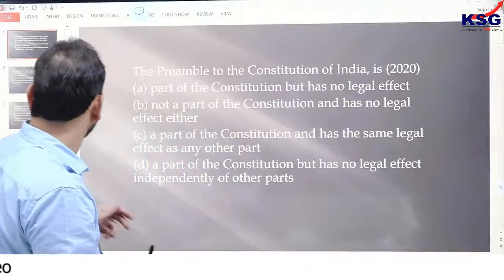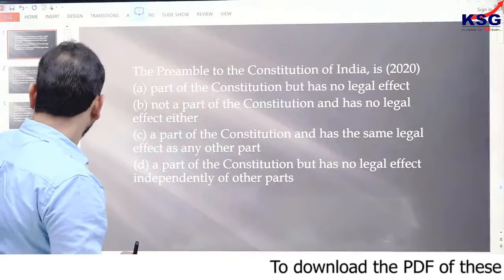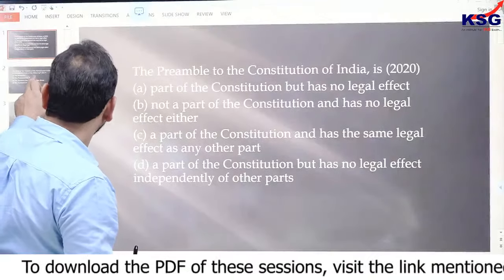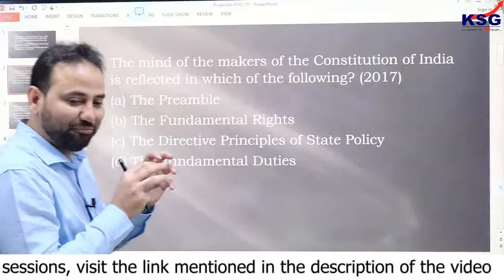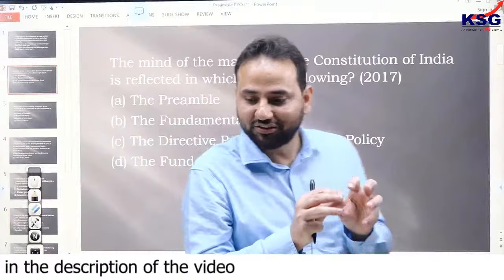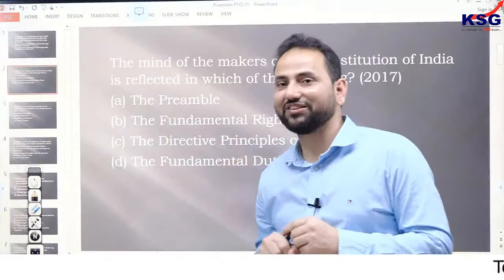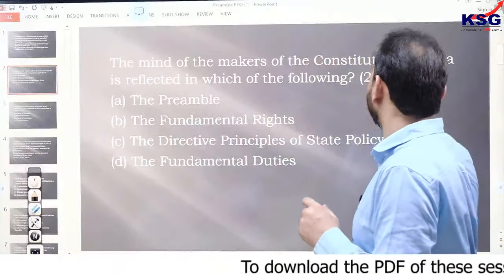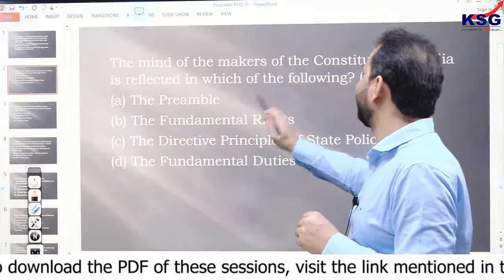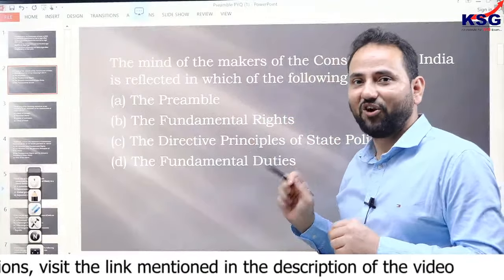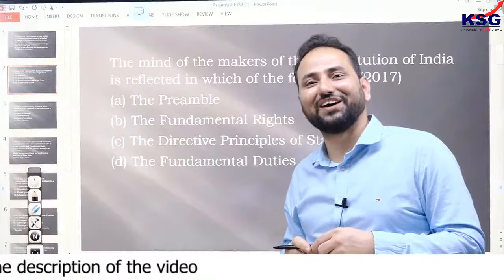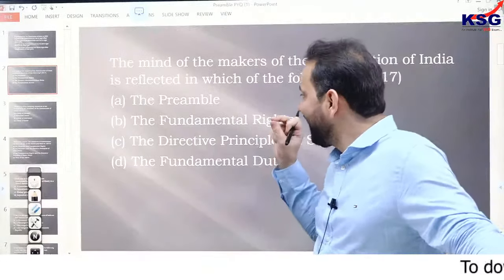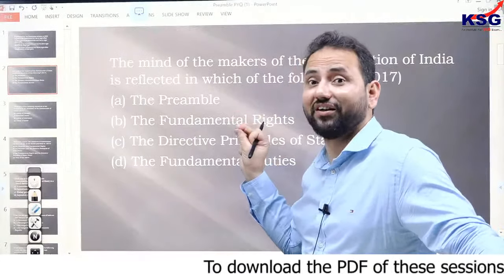Let's see some more questions. The point is, if you see these questions, you will see that the questions are very simple, and almost every year you will see some question associated with this. So, see the next question. The mind of the makers of the Constitution of India is reflected in which of the following? Obviously, we are talking about this topic, preamble, so the answer would be preamble only. But we have to understand these types of questions very clearly.